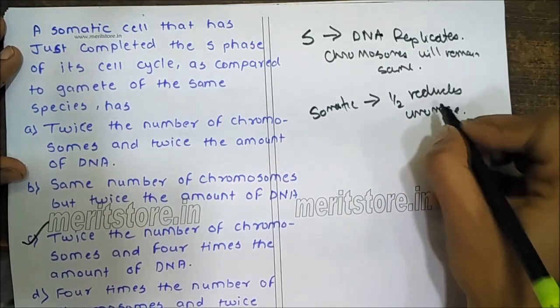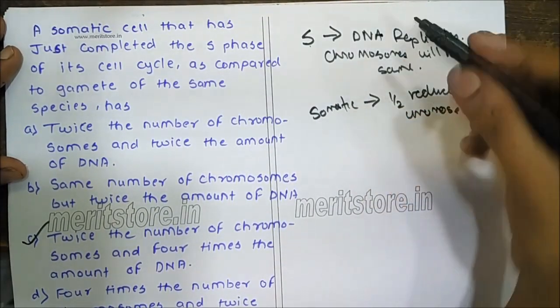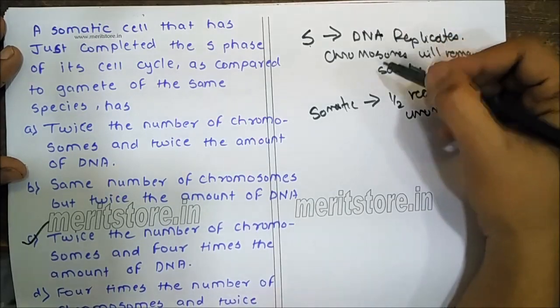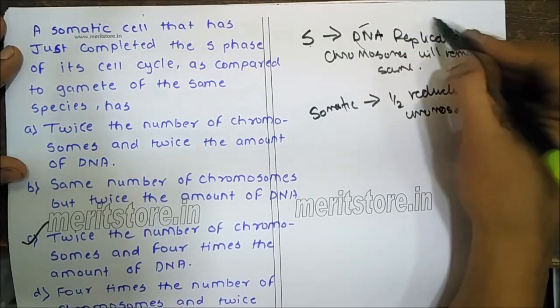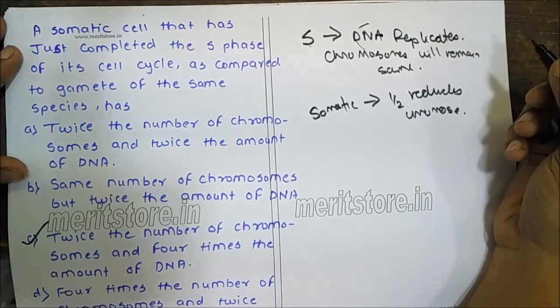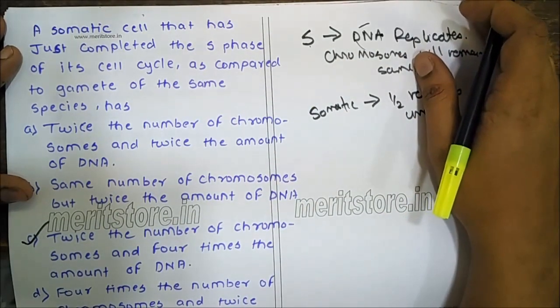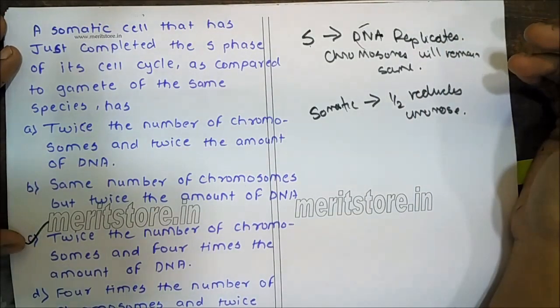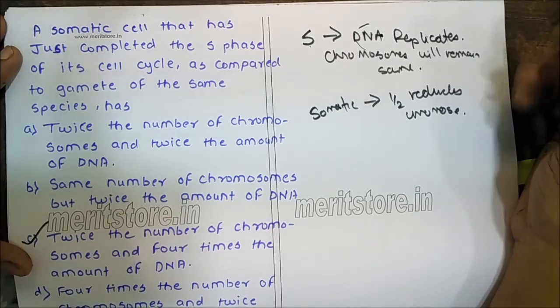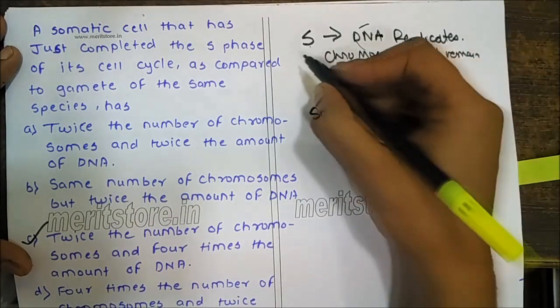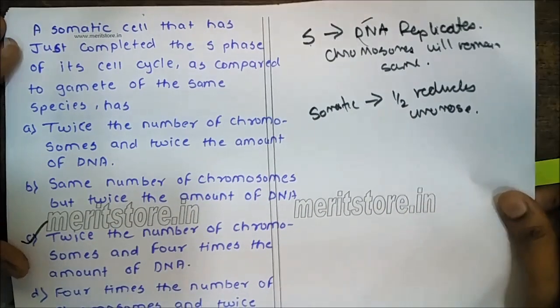So the S phase cell will have double the number of chromosomes and 4 times the amount of DNA as compared to the gamete. So the correct option is C. It will have twice the number of chromosomes and 4 times the amount of DNA. Okay. Next.